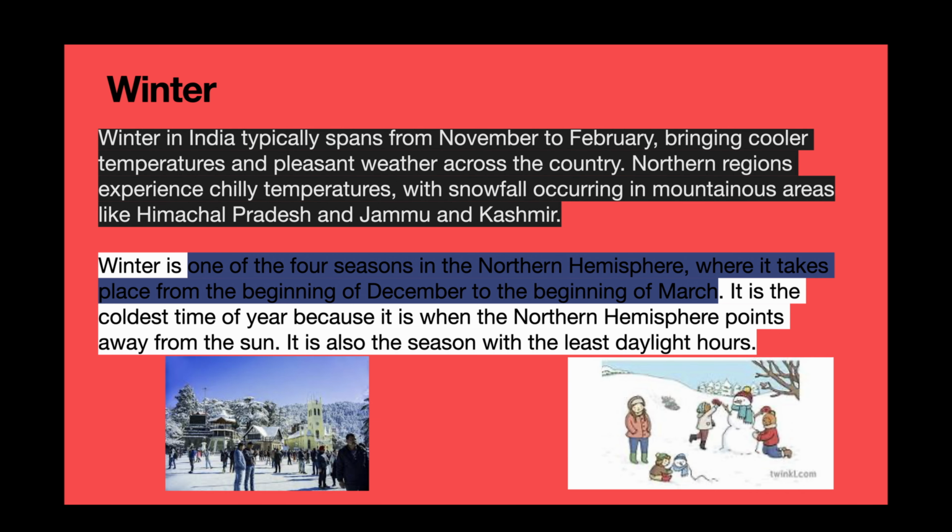Next is winter. Winter in India typically spans from November to February, bringing cooler temperatures and pleasant weather across the country. The northern region experiences chilly temperatures with snowfall occurring in mountainous regions like Himachal Pradesh and Jammu and Kashmir. Winter is one of the four seasons in the northern hemisphere, where it takes place from the beginning of December to the beginning of March. It is the coldest time of year because it is when the northern hemisphere points away from the sun. It is also the season with the fewest daylight hours.